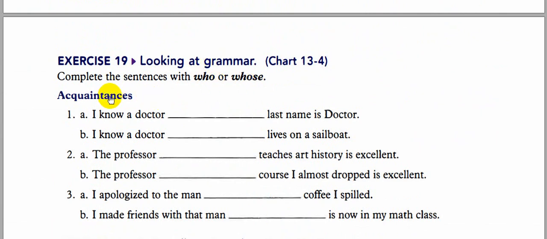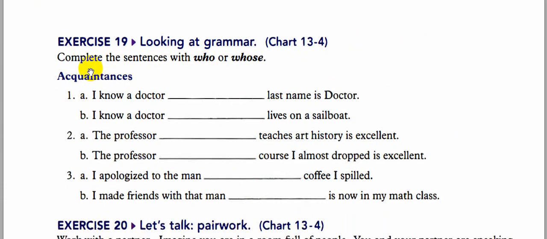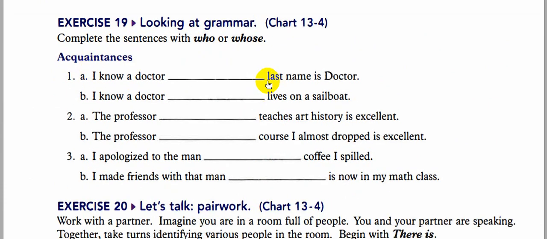Now check this exercise. I know a doctor. What do you think? Is it who or whose? Last name is doctor. Who last name or whose last name? Of course, whose.